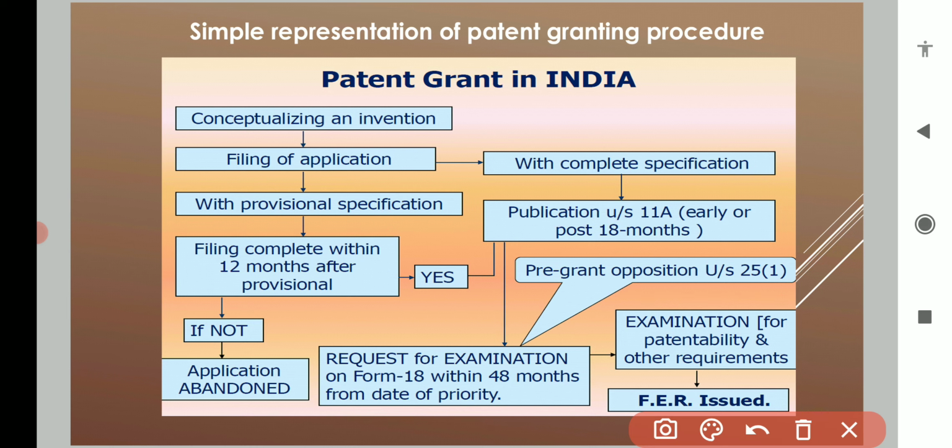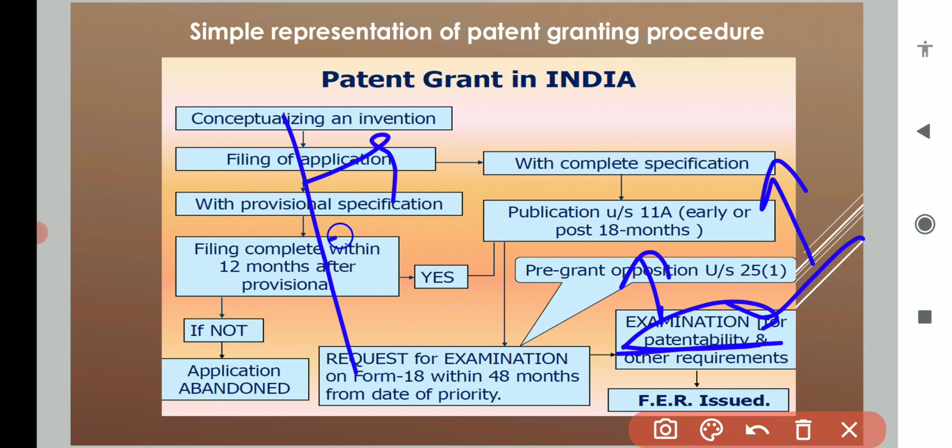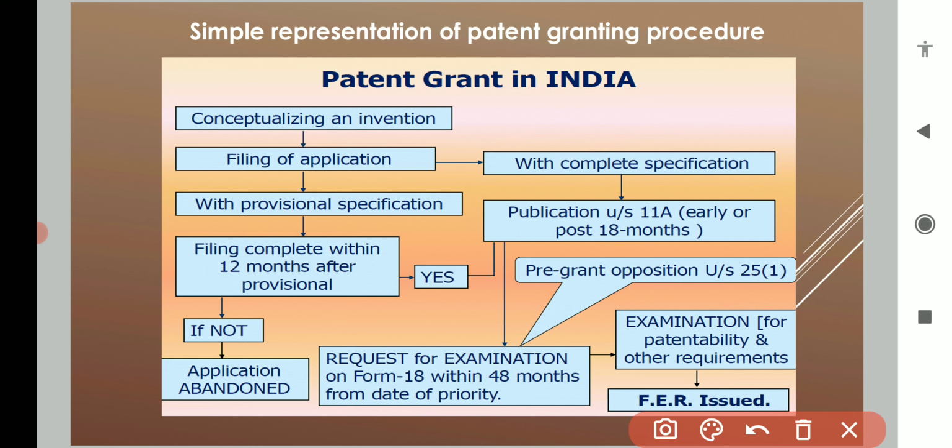After that, all the requirements will be checked in examination. If the patentability requirements are found satisfactory, and we have already discussed patentability in our previous video, which covers the items that are patentable under the act and those that are not, the patent authority will examine your application and issue a FER.